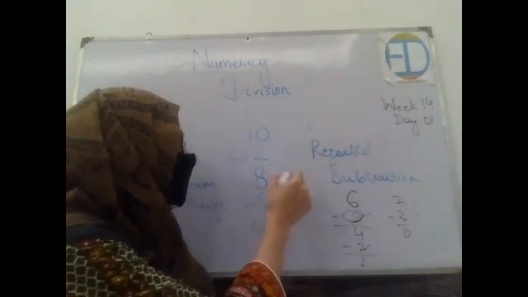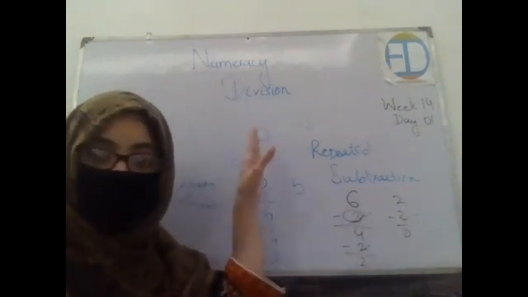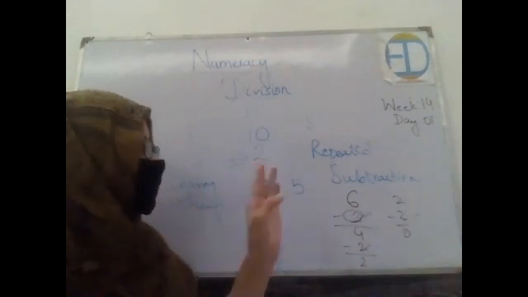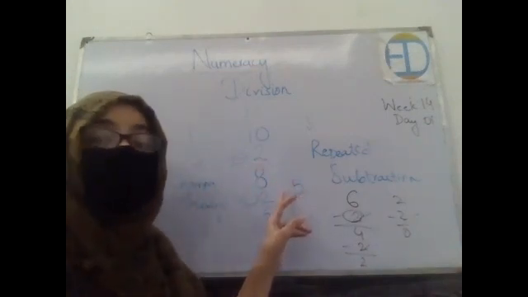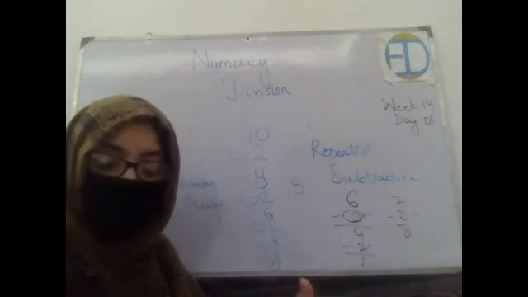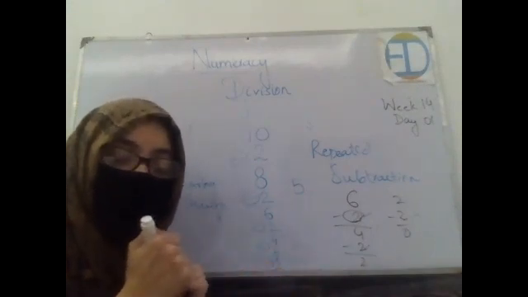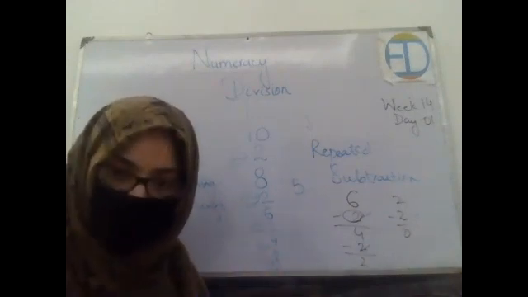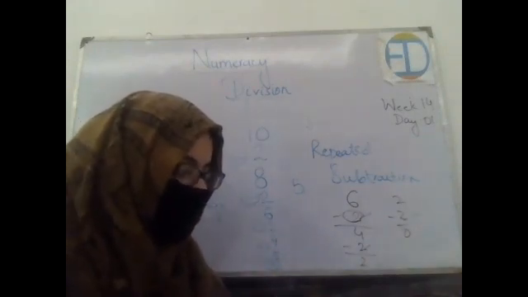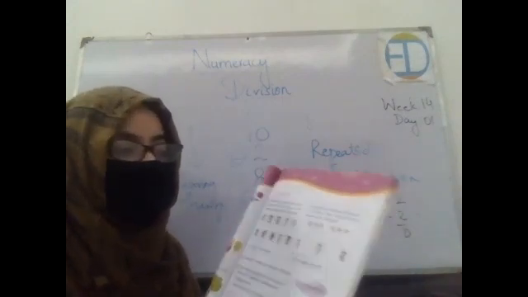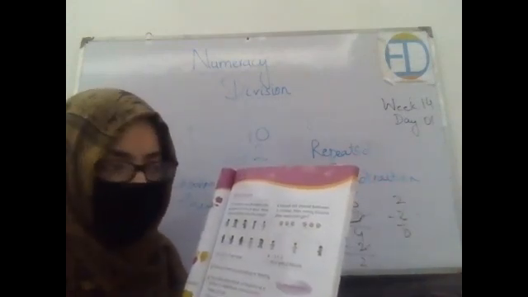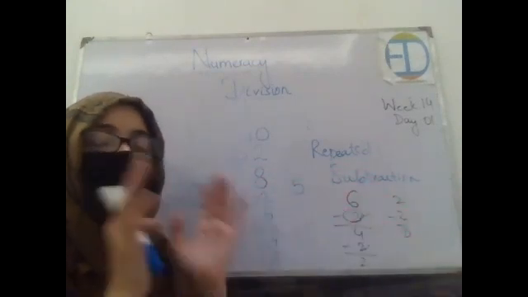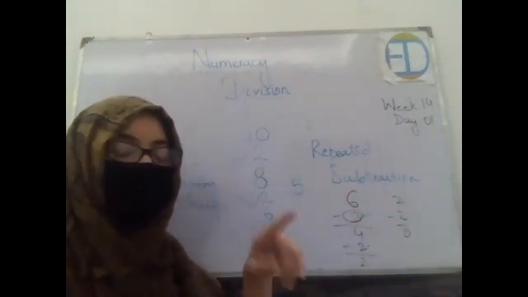This means that if we have 10 children, 10 students, and we want to group them in the form of twos, we will be having how many groups? 5 groups. Got it? So this is how we do division, or this is what it means by repeated subtraction. Got it? Now in the next it says that 6 biscuits are shared between 3 children. How many biscuits does each child have? Do the same procedure and tell me what would be the answer.